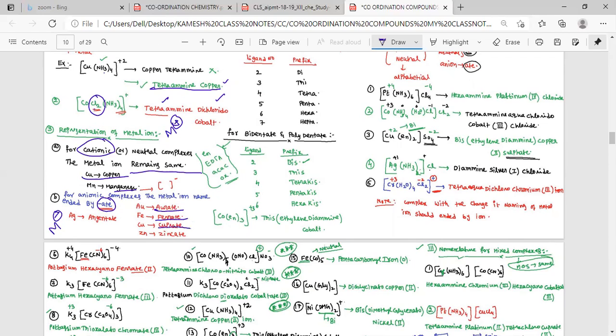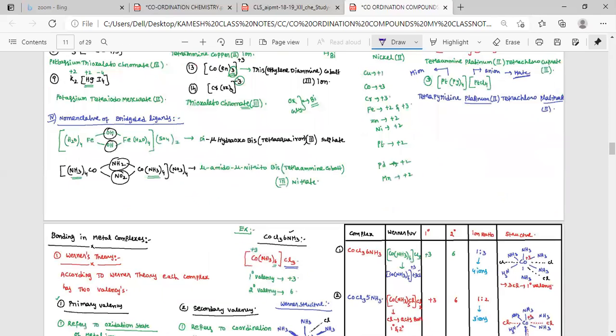copper, cuprate, zinc, zincate. I have given many examples here, 10 to 15 examples. Just practice those things once. If any doubts are there, you post it. Next, move to this part.